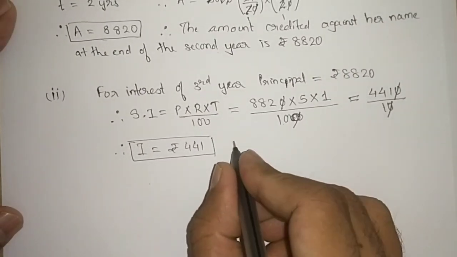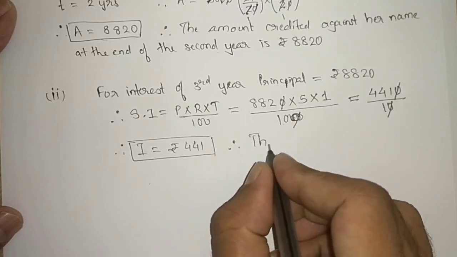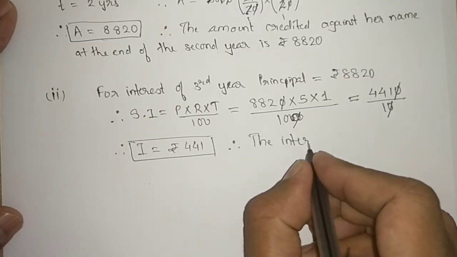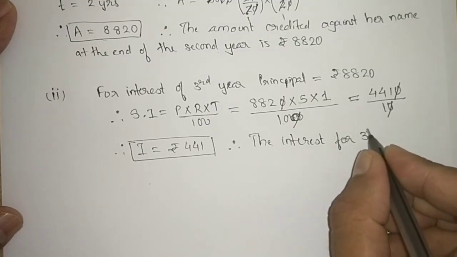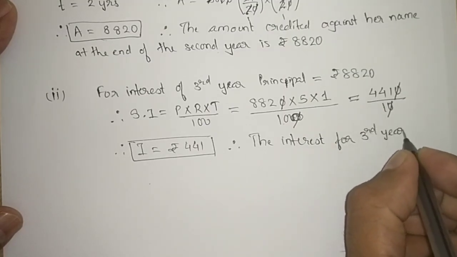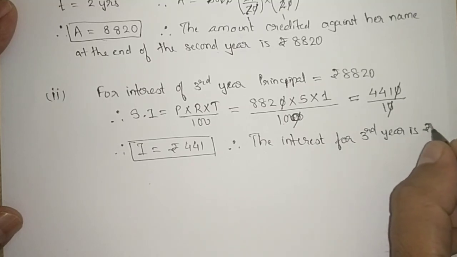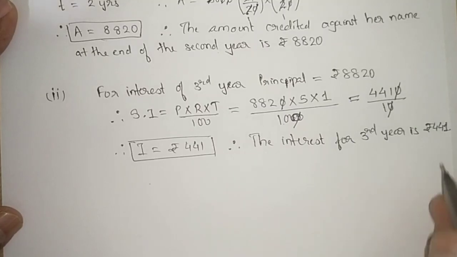So we will write, therefore the interest for the third year is rupees 441. Hope you have understood this question.